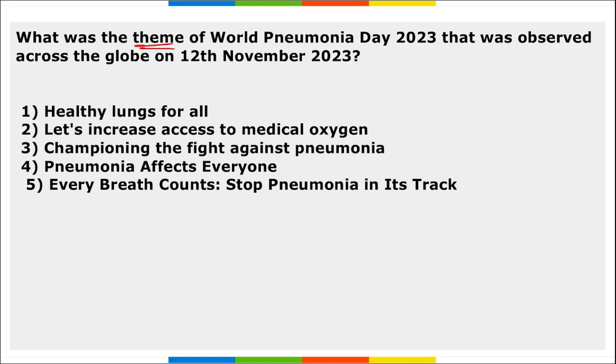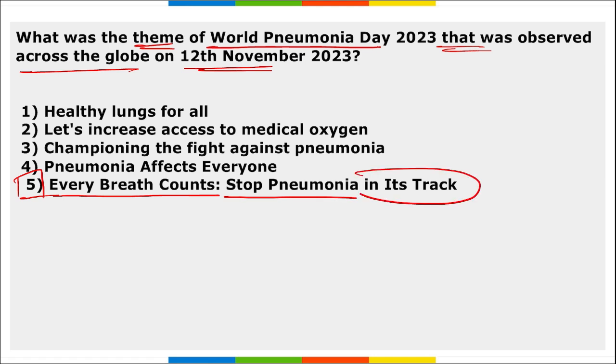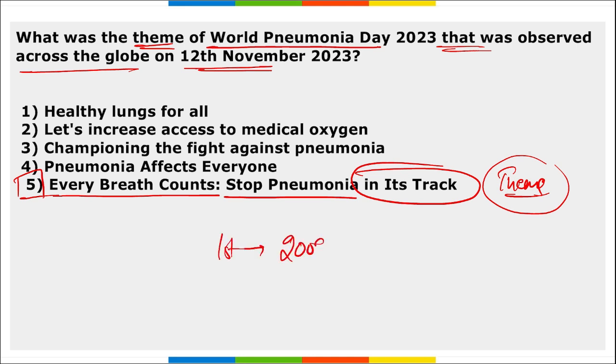Next, what was the theme of World Pneumonia Day observed across the globe on 12th of November 2023? So World Pneumonia Day, the theme being every birth counts, stop pneumonia in its track. This is the theme here that you need to remember for World Pneumonia Day. Correct. And first time World Pneumonia Day was observed in the year 2009.